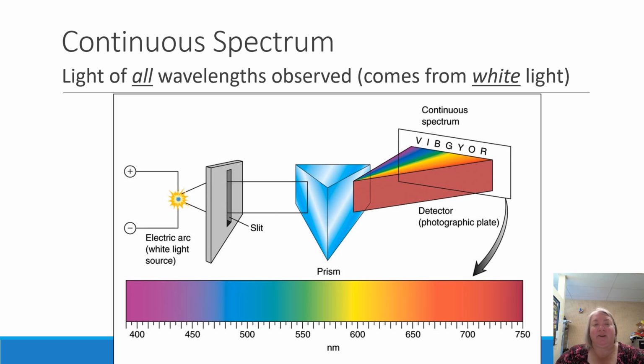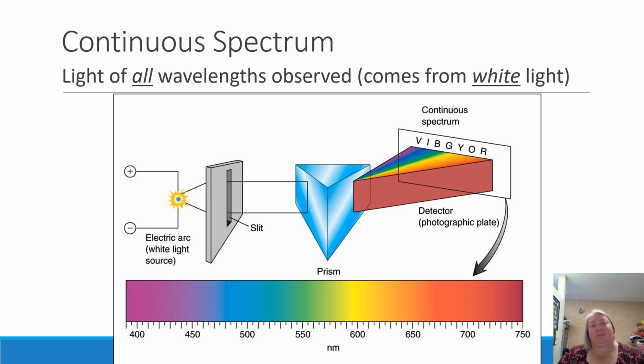So what we do here is we take what's called white light. White light just means it has all of the different colors and all of the different wavelengths contained within it. Light from the sun is white light. Light from incandescent sources like a regular old-fashioned light bulb is also white light. So over on the left, we have that white light source.